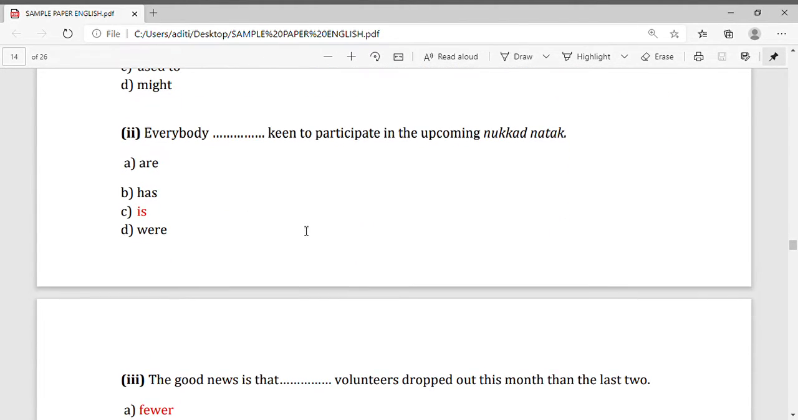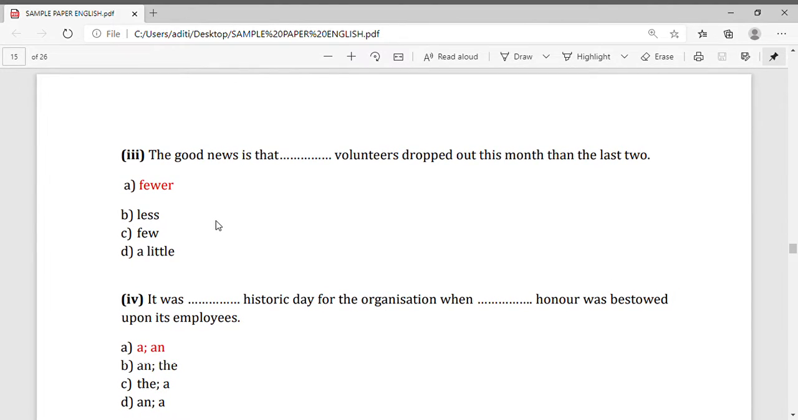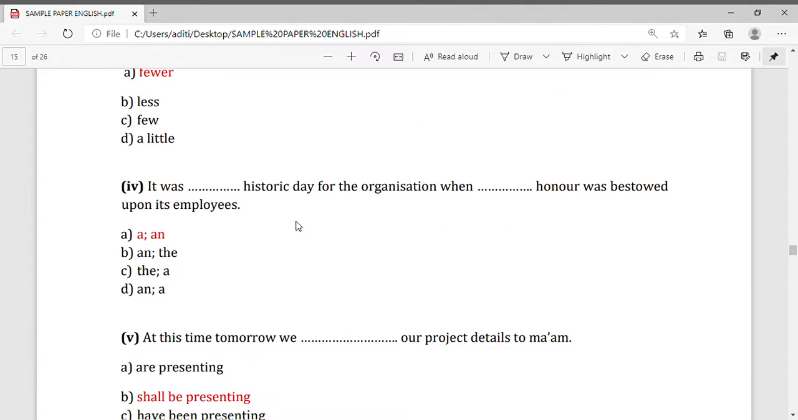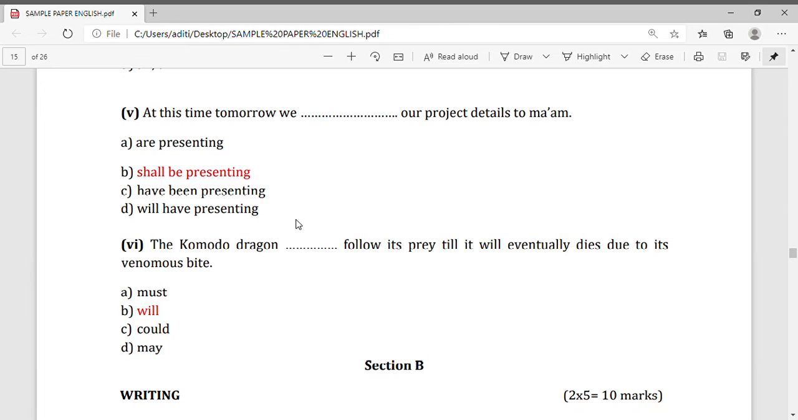Now question number 2. Everybody dash keen to participate in the upcoming. You can see here the correct answer is option C. Now question number 3. Grammar section, I am telling the answer. The correct answer is fewer. A is the correct answer. Now question number 4. The correct answer is A. Now question number 5. At this time tomorrow we dash our project details to Mama. Now the correct answer is shall be presenting.